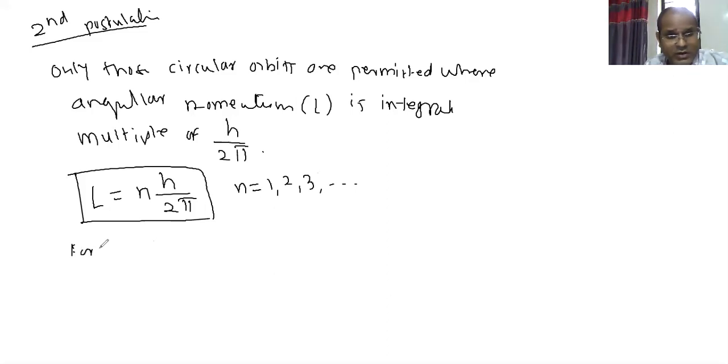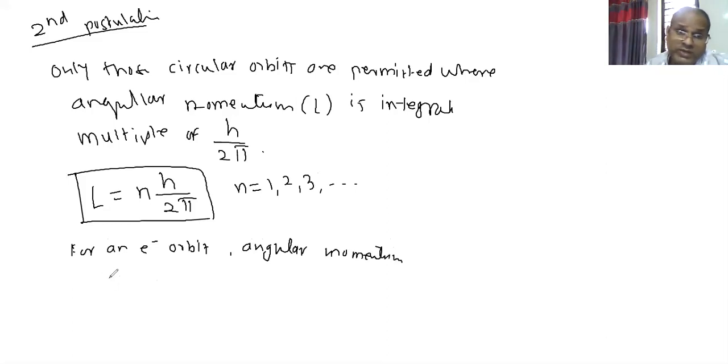For an electron orbit, angular momentum. How will you find the angular momentum? What is the formula for angular momentum? L is equal to mvr. mv represents what? Linear momentum. mv represents linear momentum, and multiply it by the radius vector, that is r. So mvr represents the angular momentum.